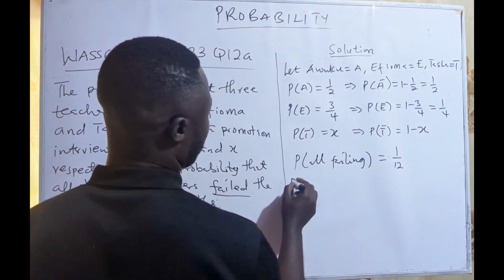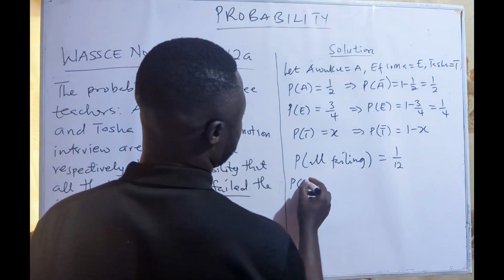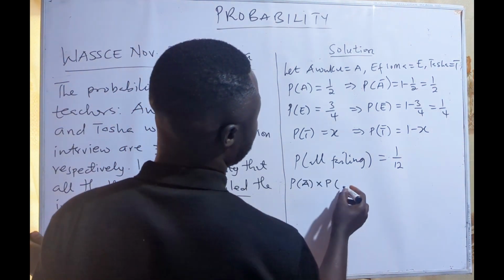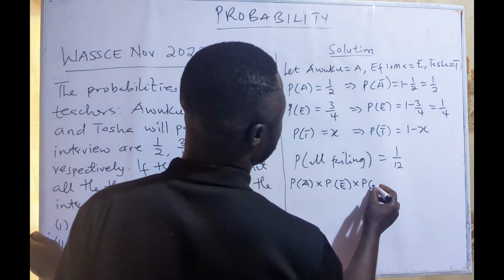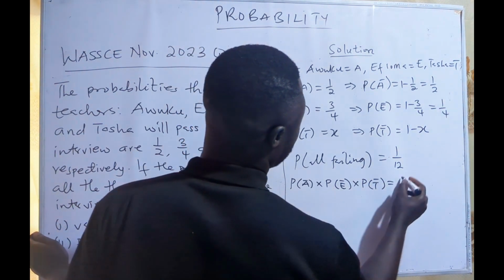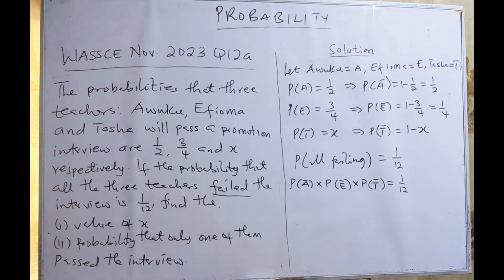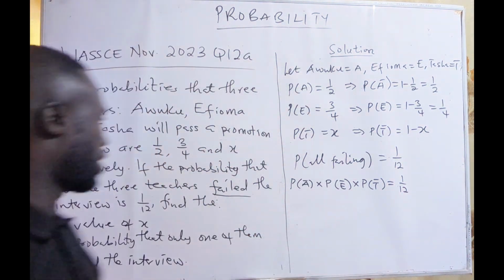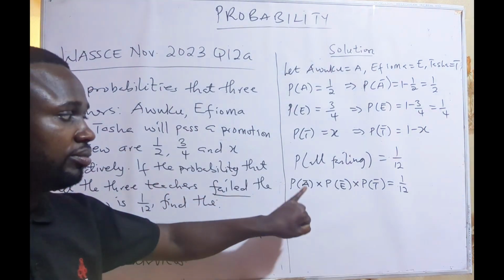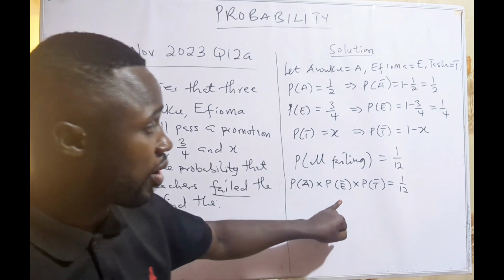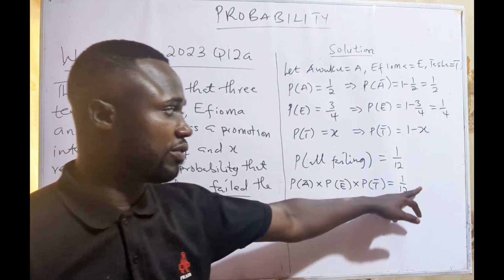That means the probability of Awuku failing times the probability of Efuma failing times the probability of Tasha also failing is equal to 1/12. This is the probability that all the 3 will fail.